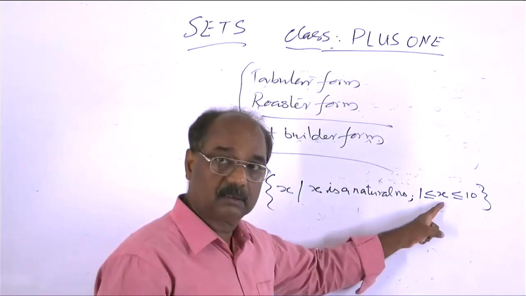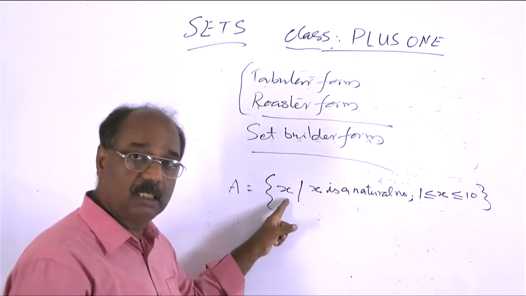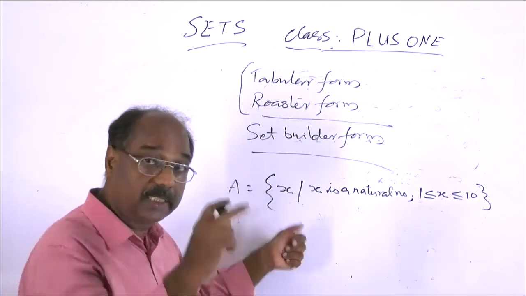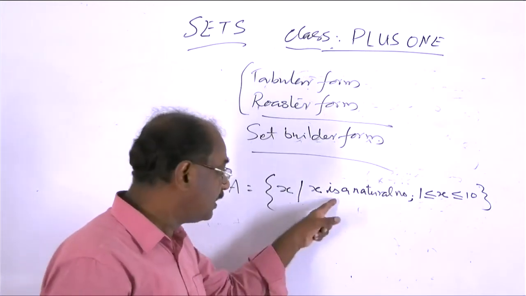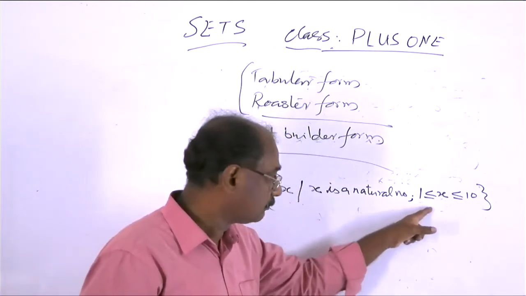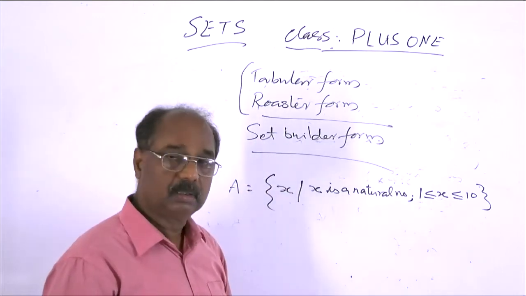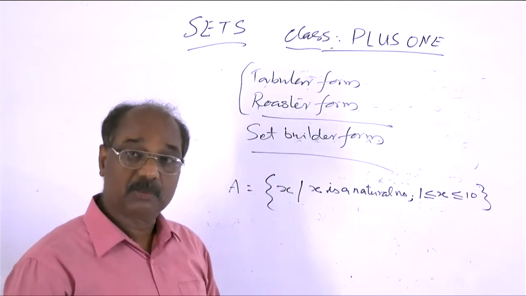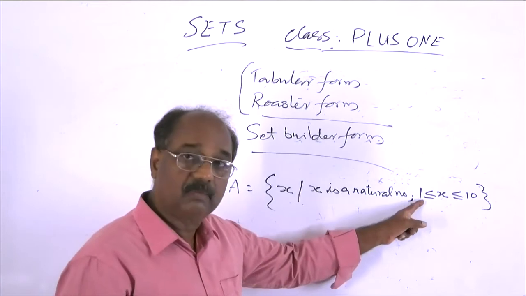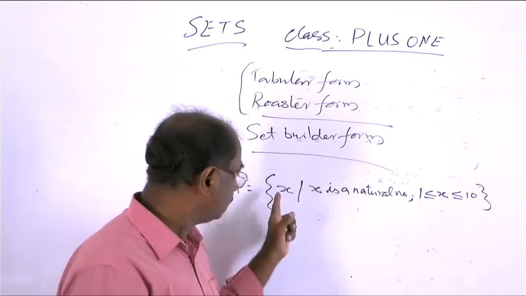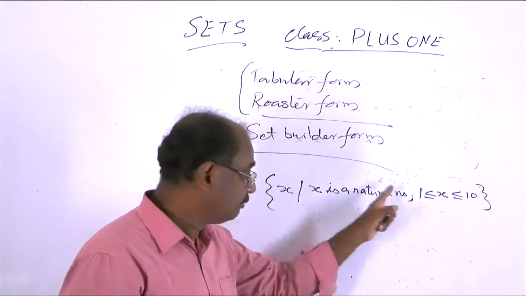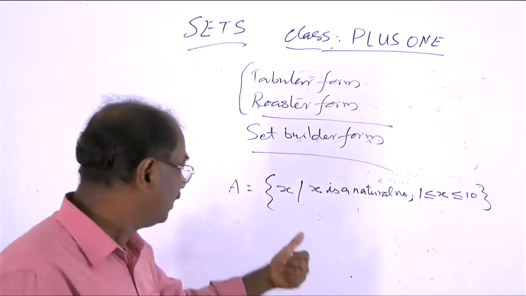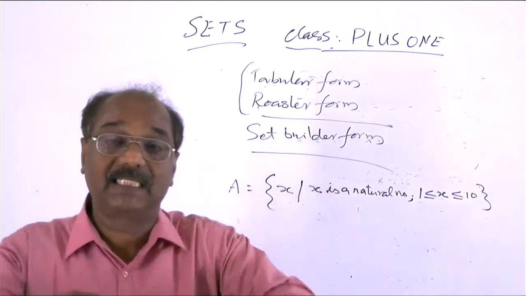All such x's. This means not a single element. This x is a representative. This means the collection of all x satisfying this explanation: x is a natural number, 1 less than or equal to x less than or equal to 10. Then what are the possible values of this x? 1. x can be 2, x can be 3, x can be 4, 5, 6, 7, 8, 9, 10. So this means the collection of all such x's.